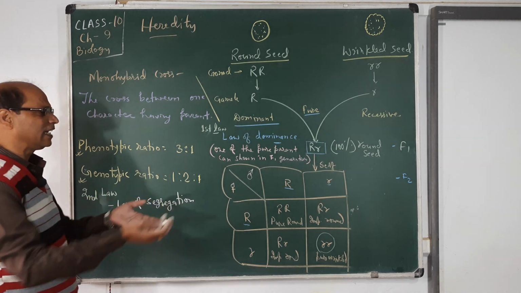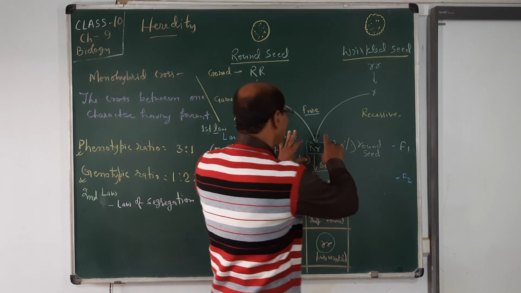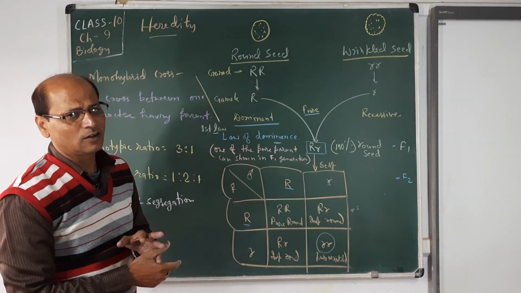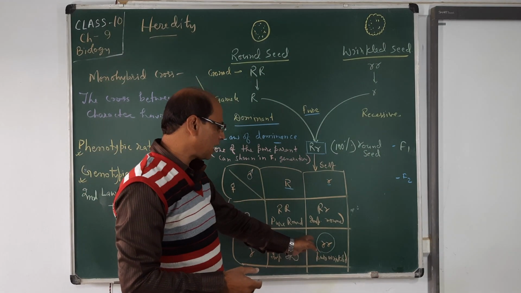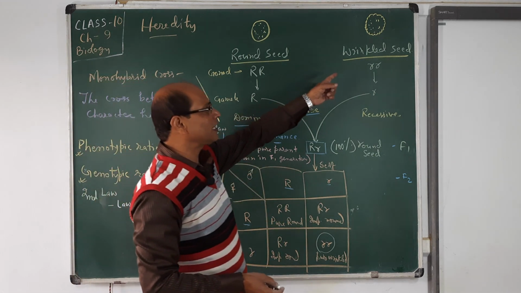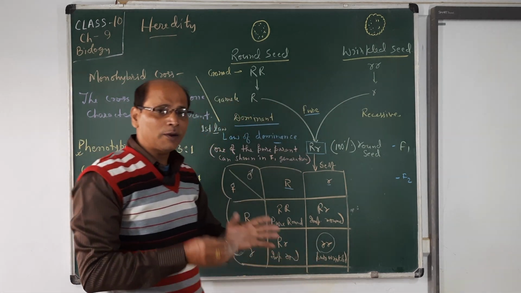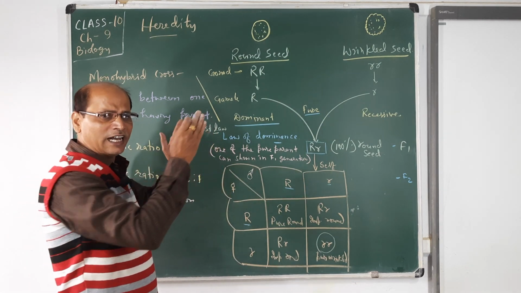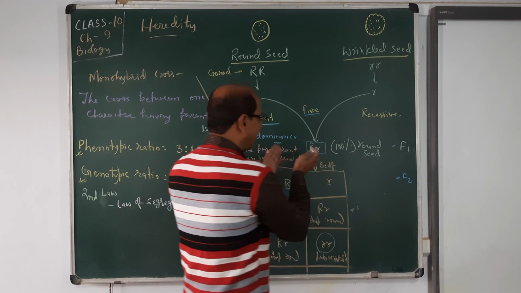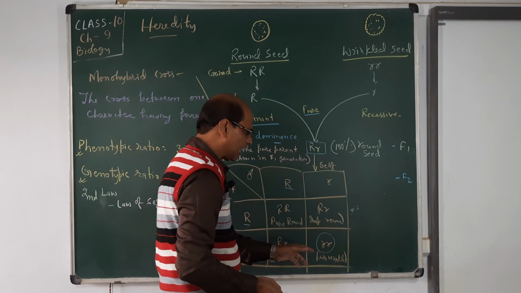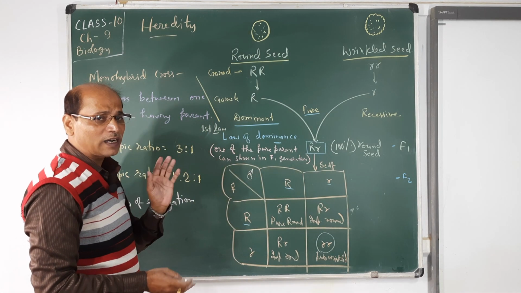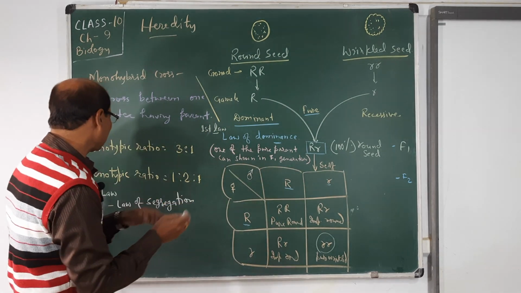Segregation means to segregate. It means we have no chance here to see the wrinkled seed character. But you see in F2 the last one, pure wrinkled, came. It means the pure wrinkled is shown after segregation of the character from the mixed one. This is the mixed one, and they inherited the character of pure wrinkled from them, that's why it is called the law of segregation.